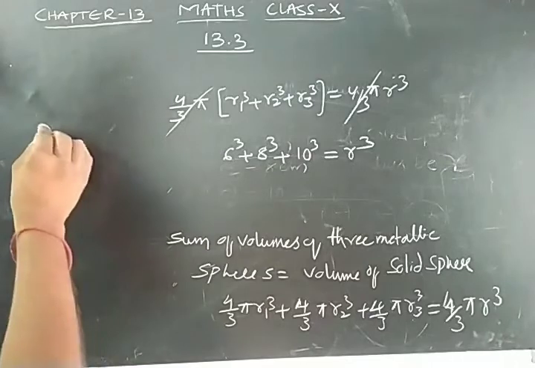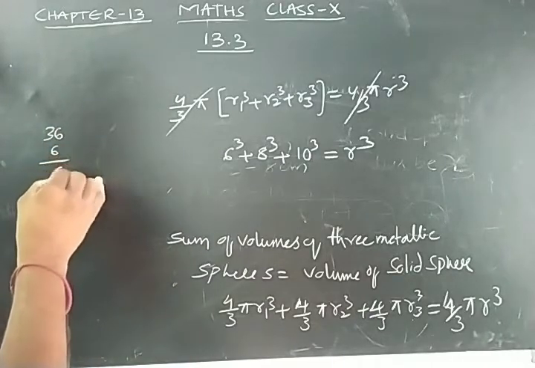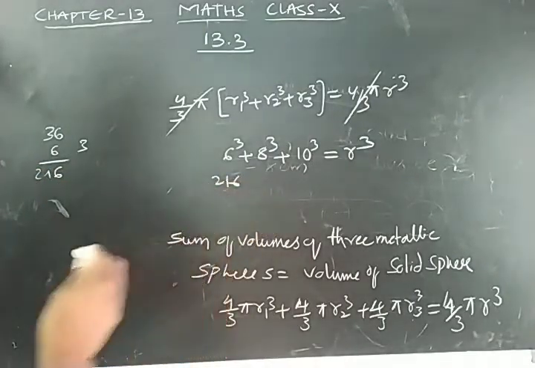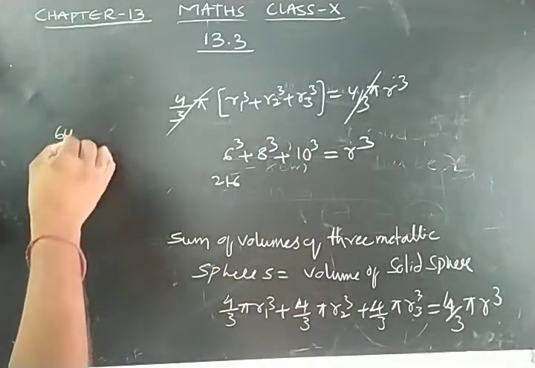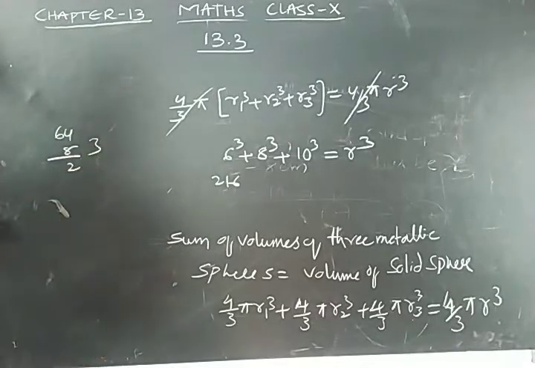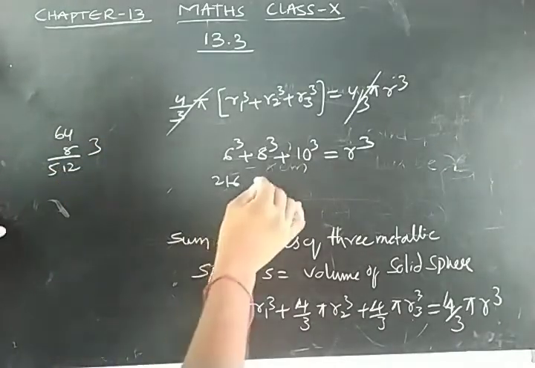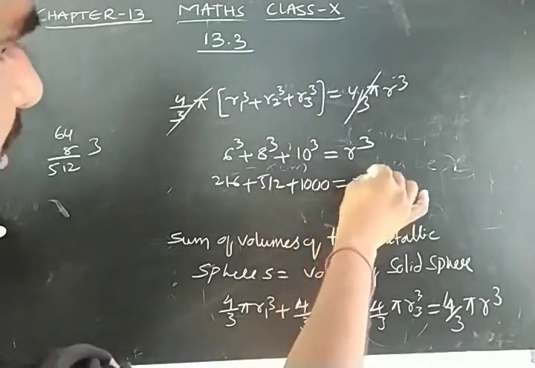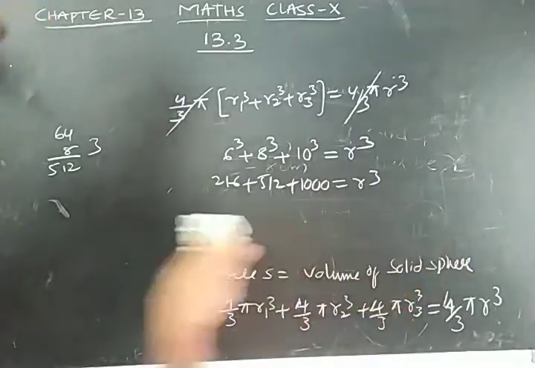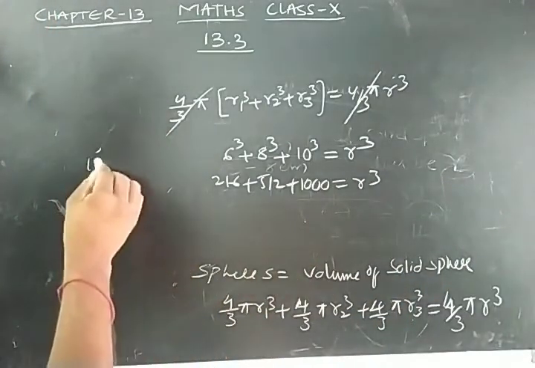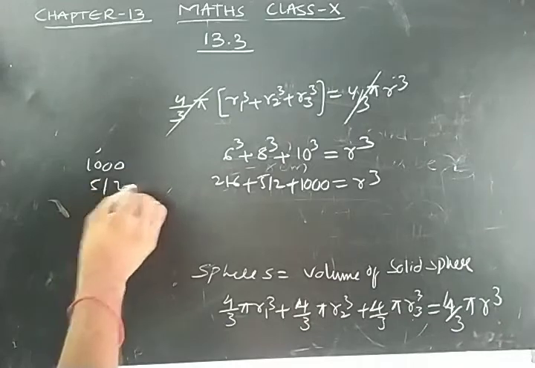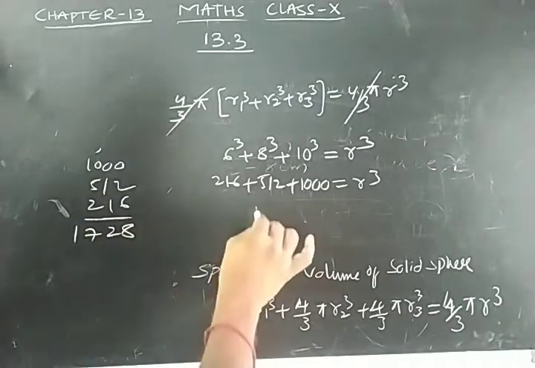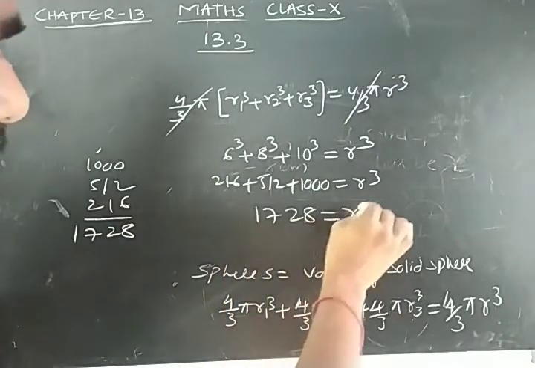6 cube: 6 sixes are 36, 36 sixes are 216. 8 cube: 8 eights are 64, 64 eights are 512, plus 1000 is equal to R cube. Now by adding these three values, 216, 512, and 1000, you will get 1728 is equal to R cube.